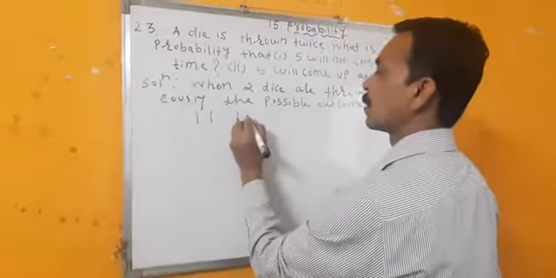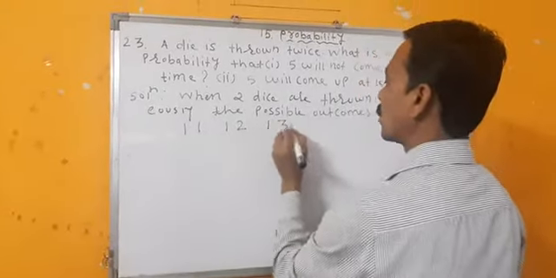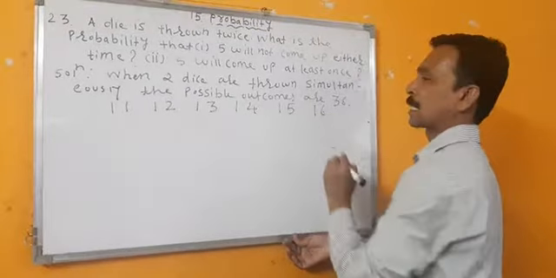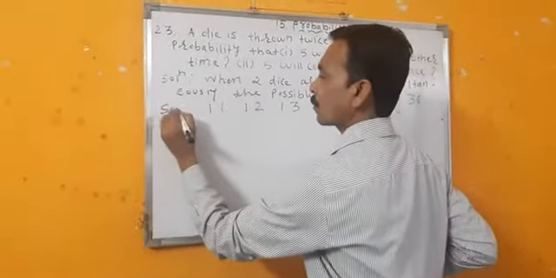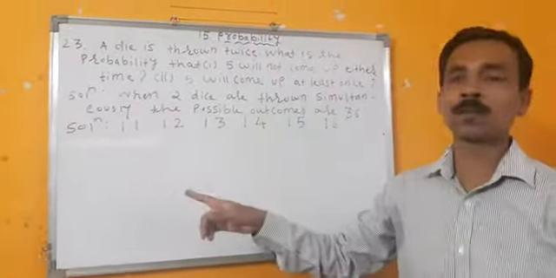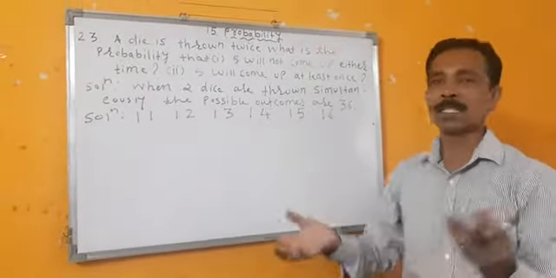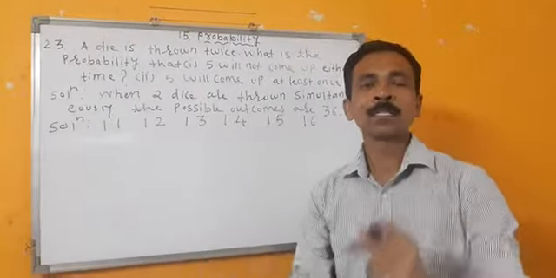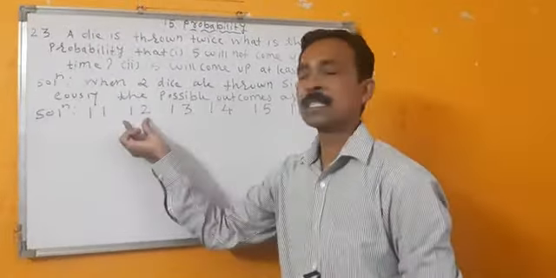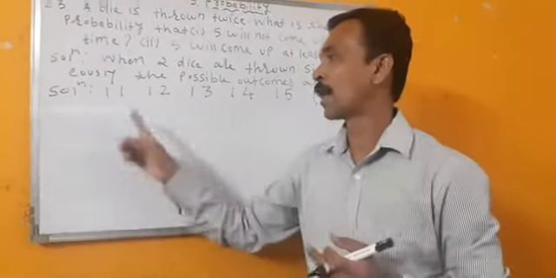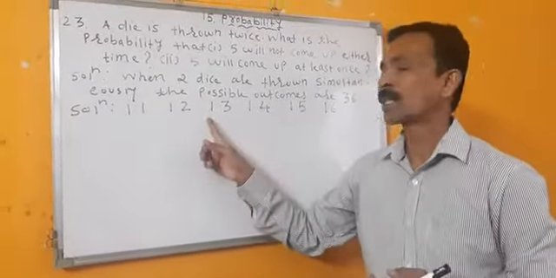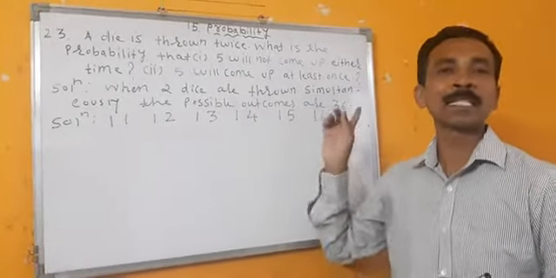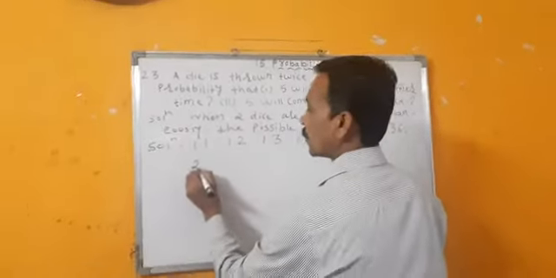1 1, 1 2, 1 3, 1 4, 1 5, 1 6. What is the meaning of 1 1? Both the dice are thrown. On first dice, one number, second dice also 1. Second time, on first dice 1, second dice 2. 1 3, 1 4, 1 5, 1 6. Second time it will be right.